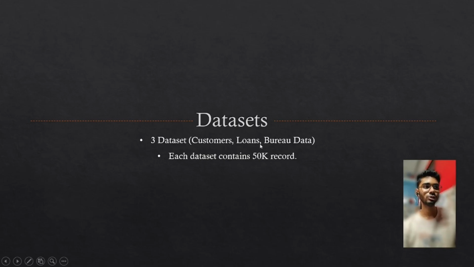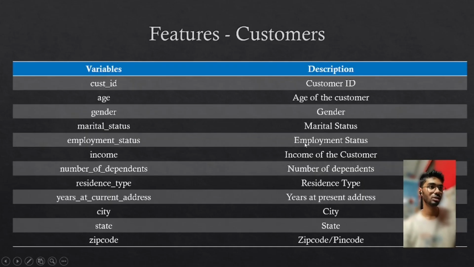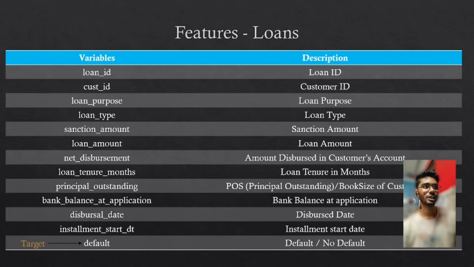Let's see what are the datasets that we have used. We have used three datasets: customers, loans, and bureau. Each dataset contains 50,000 records. First is the customers dataset. This contains all the information regarding the customer, like customer ID, gender, number of dependents, residence type, etc.